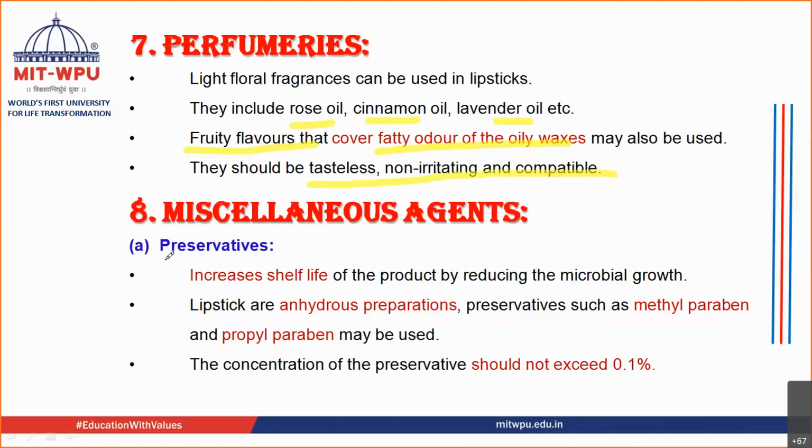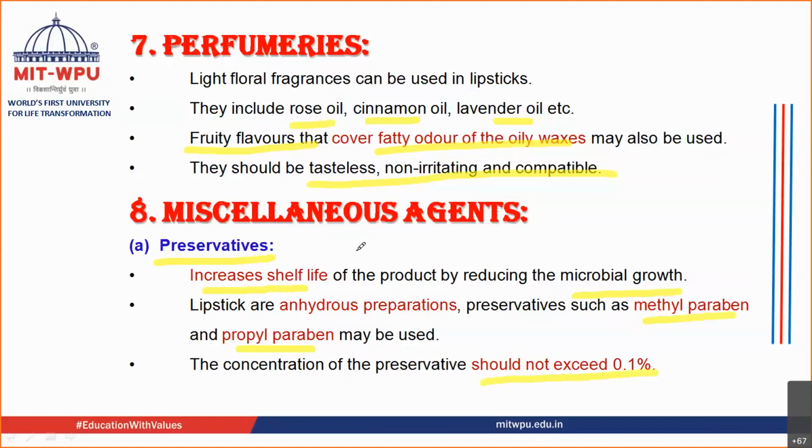Now, there are other agents that are also added to the lipstick. They are known as miscellaneous agents. They can be added or they may not be added. One of them is preservative. Usually, the quantity of water present inside a lipstick is nil. It is usually an oleaginous preparation, so most of the time preservatives may not be required. But in order to increase the shelf life of the preparation and reduce any microbial growth, you can add preservatives. Methyl paraben and propyl paraben can be used. The concentration of preservative used is very small, negligible, near about 0.1%.